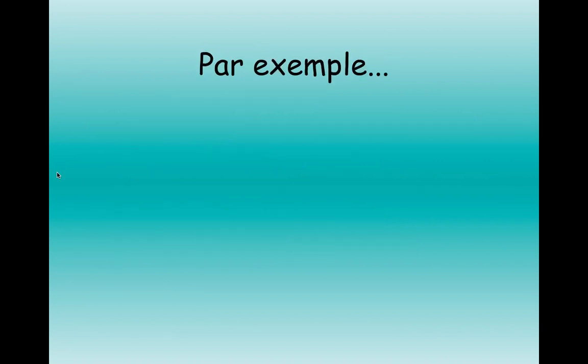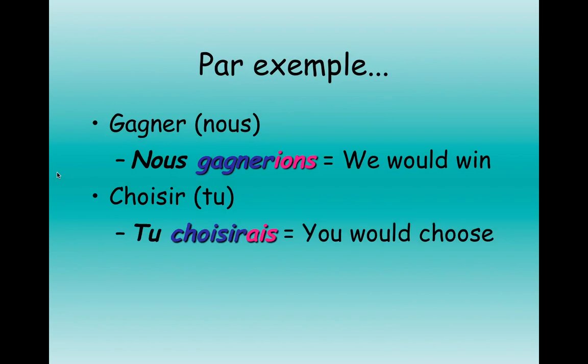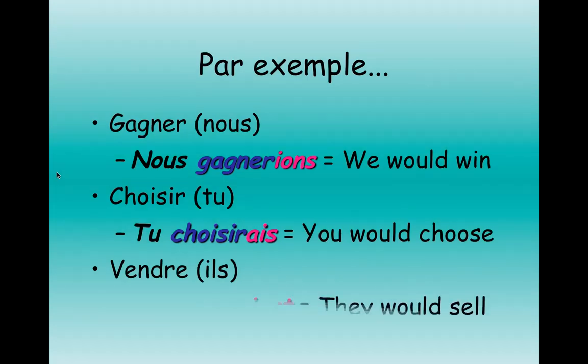Let's take some examples. They're pretty crazy. Gagner in the nous form. Well, the stem is gagner, and then we have ions. Nous gagnerions. We would win. Choisir in the tu form. Tu choisirais. You would choose. Vendre. Now this is an RE verb, so we have to take off the E. Ils vendraient. They would sell. Pretty crazy, right?